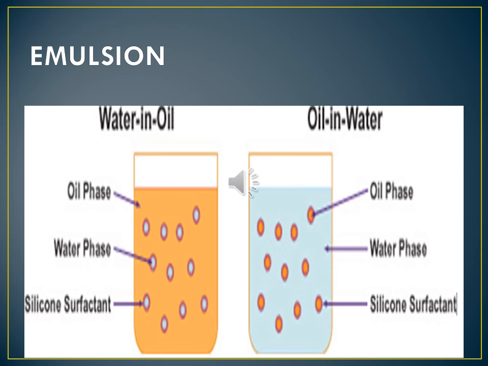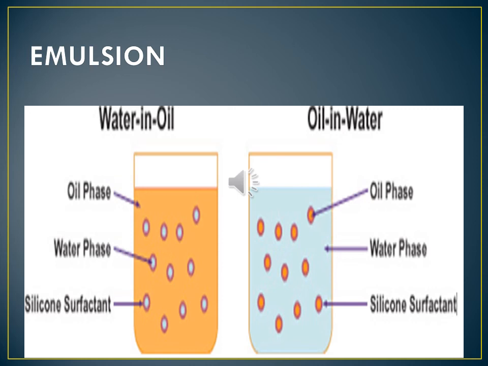The water drops go here and there in the oil phase. That is water in oil. And oil in water. See the difference. Everybody see the difference. There are two types of emulsion.